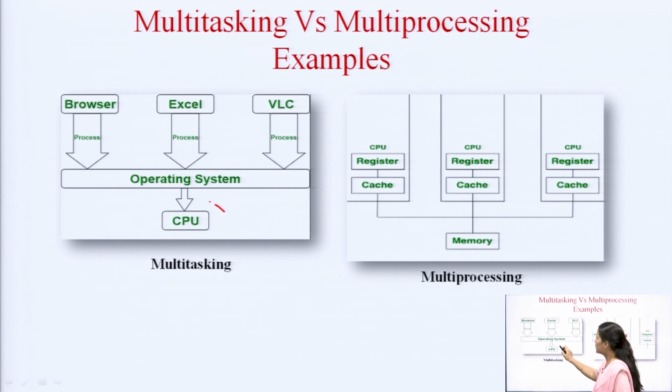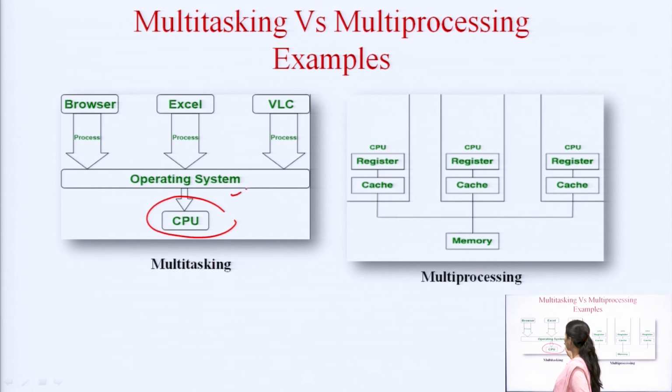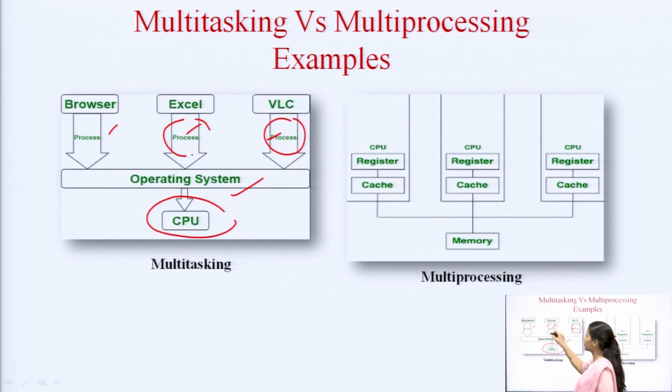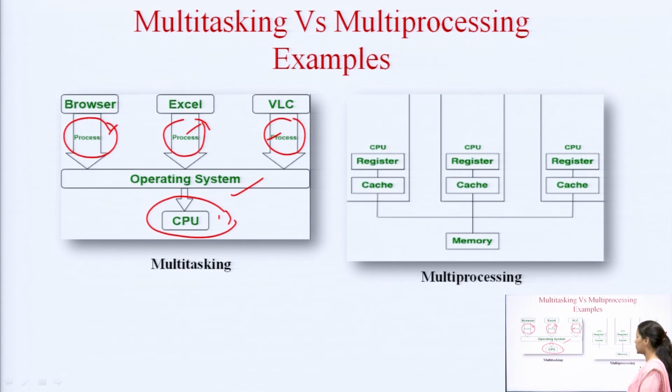In multitasking, there is a single CPU and the operating system is being treated as a bridge between the CPU and the applications. So, these are the various applications, and the different applications can be treated as a single process. So, there can be multiple processes, and a single CPU will keep switching between different processes.